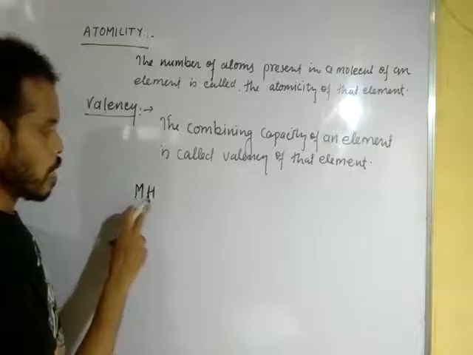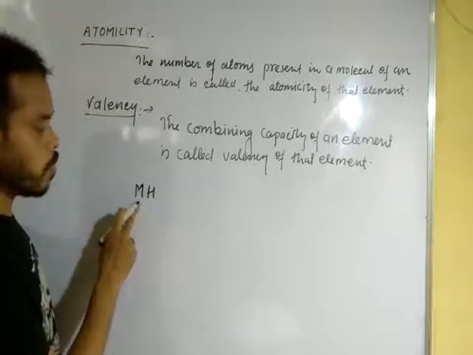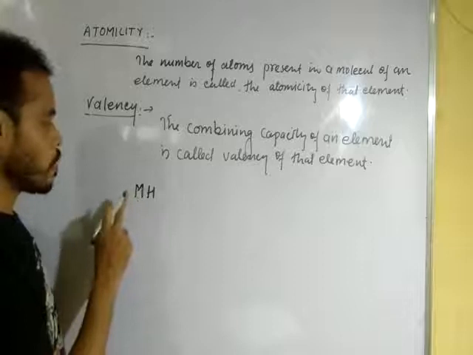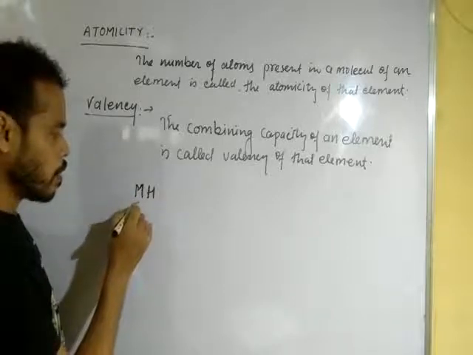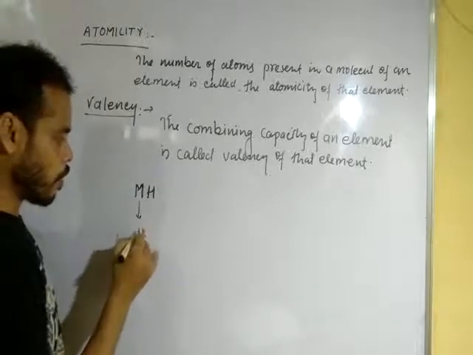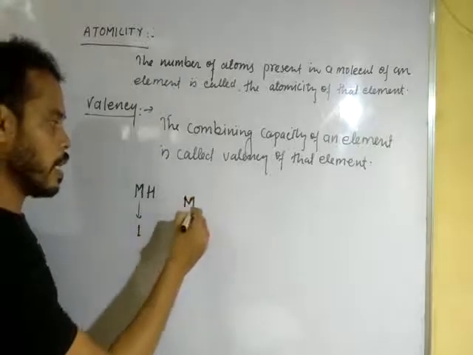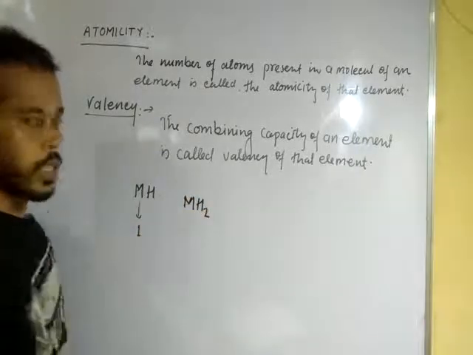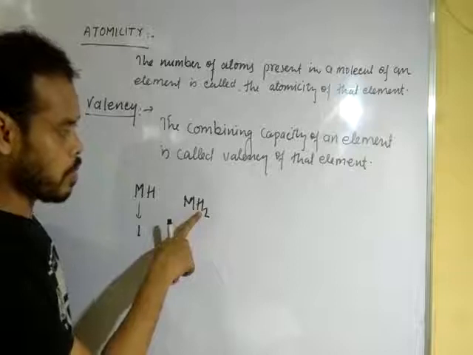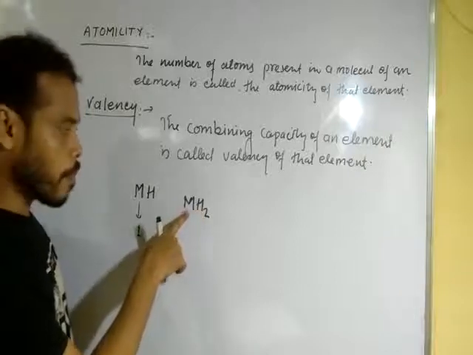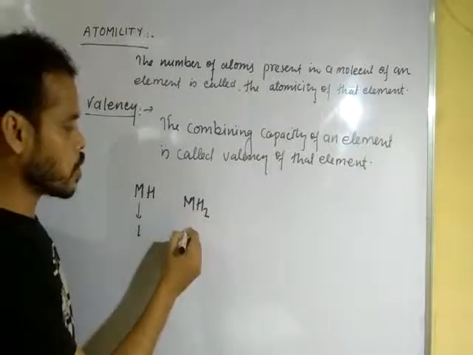Here one hydrogen atom is combined to M, so the valency of M is 1. When we write MH2, two hydrogen atoms are combined with M, so the valency of M is 2.